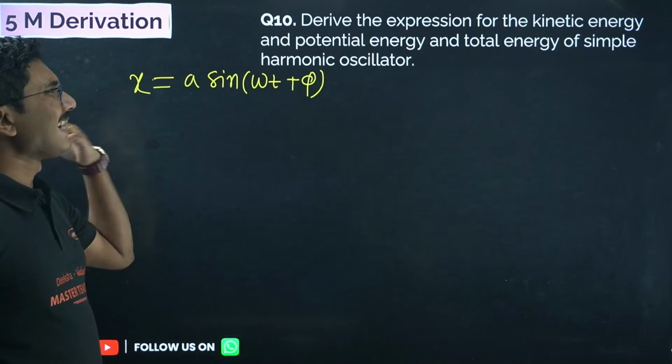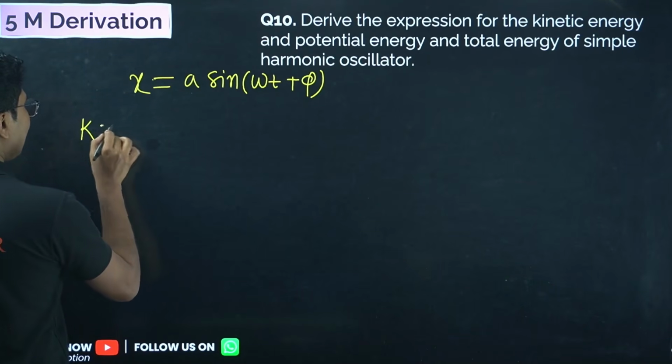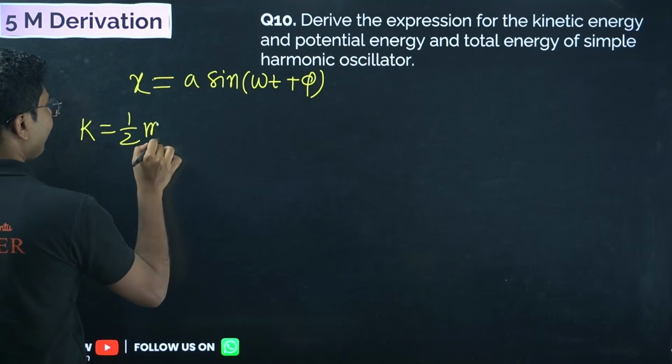Now what is kinetic energy? Kinetic energy is simplest. Kinetic energy is half m v square.